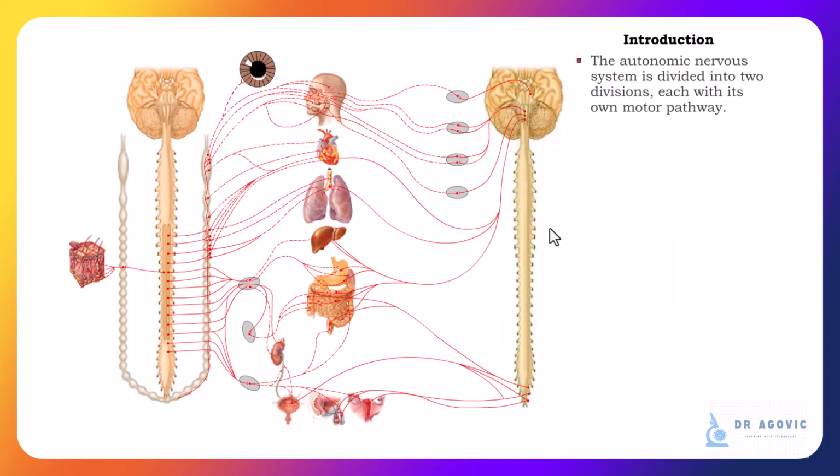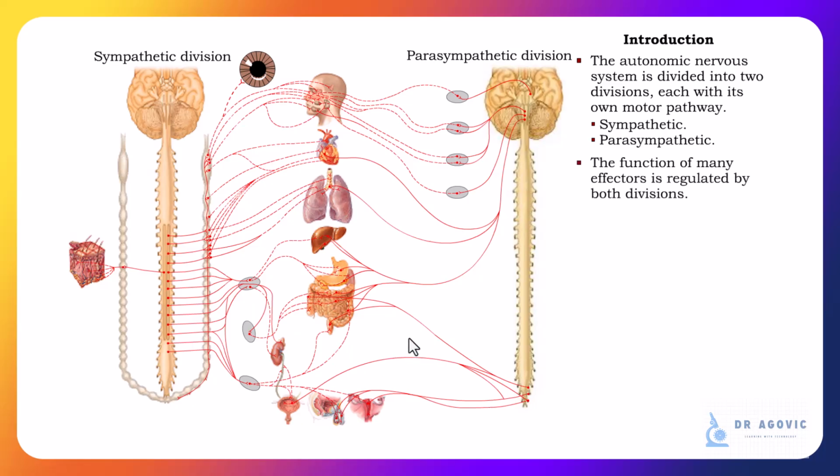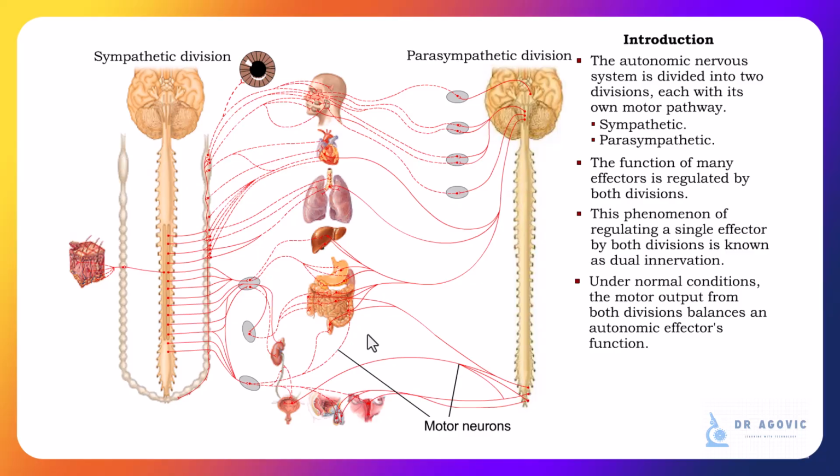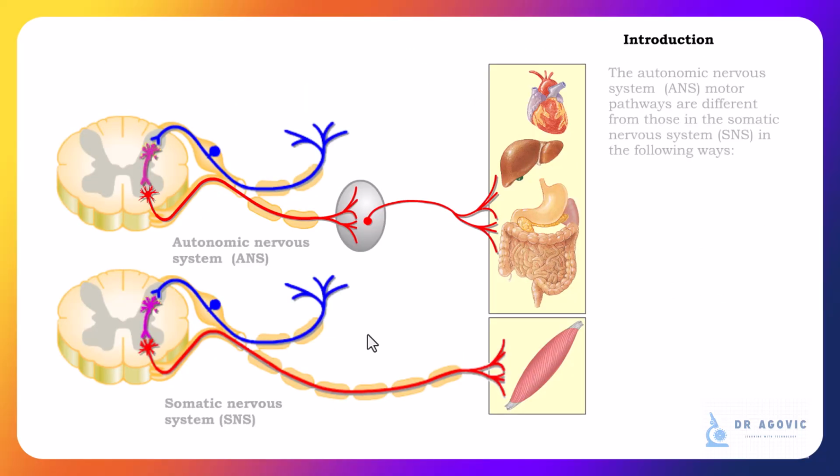The ANS is composed of two pathways, the sympathetic and the parasympathetic, both of which regulate the function of many effectors. The regulation of a single effector by both sympathetic and parasympathetic divisions is called a dual innervation. Dual innervation will balance an autonomic effector's function.